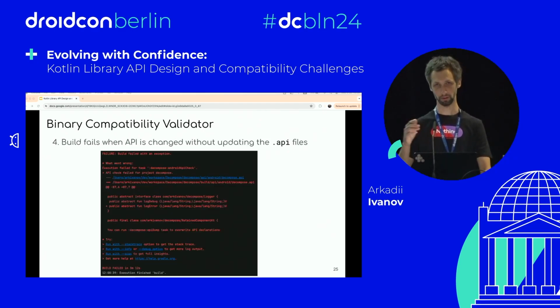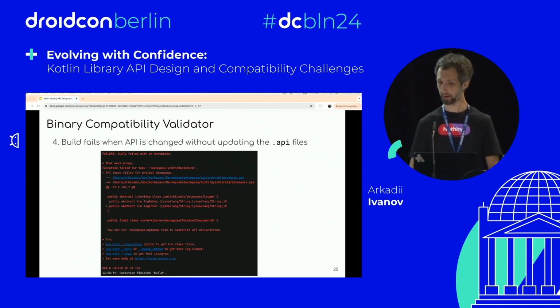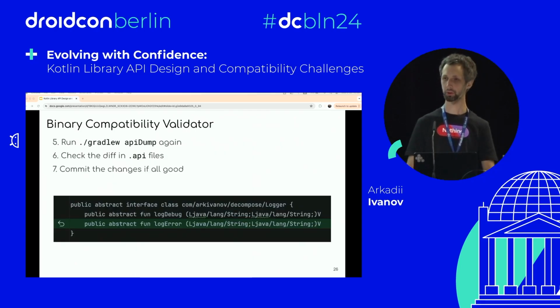And later, if you change the API somehow, doesn't matter if it's breaking change or not, your build will fail. It's an explicit way of saying to you that you changed the API, which might be by accident. So what you do at this point is you run the API dump task again, and you will have all your API files changed, and you can check the diff, and you can manually check whether the change is intentional, whether it's breaking or not. If you are fine with it, you can just commit these API files again, and your build will pass.